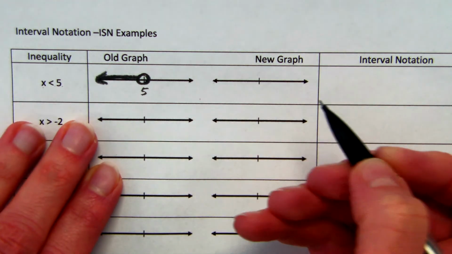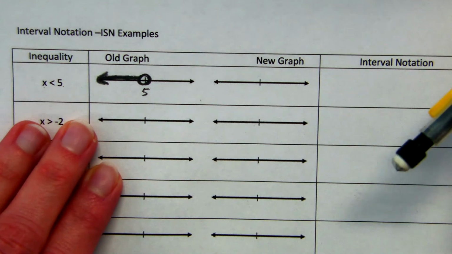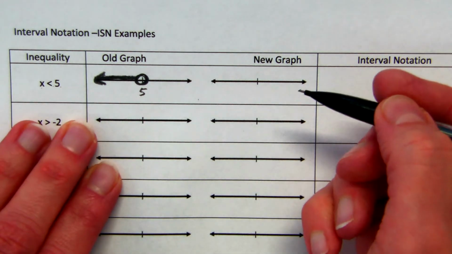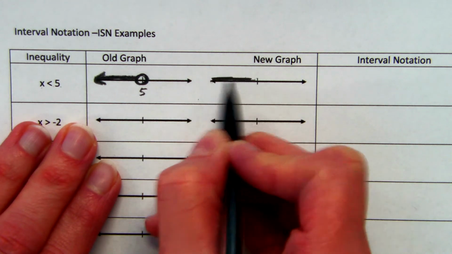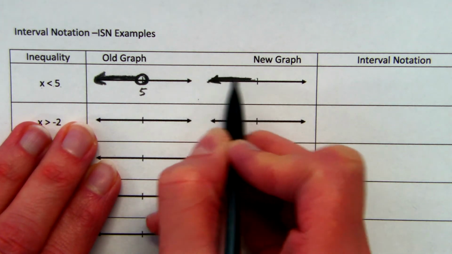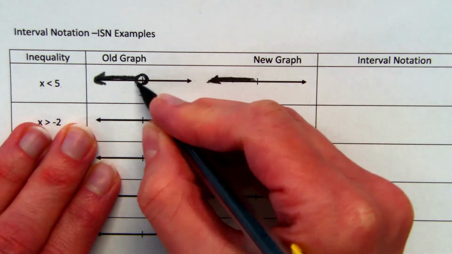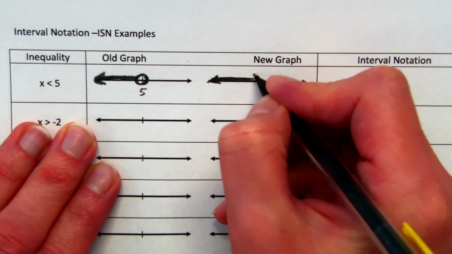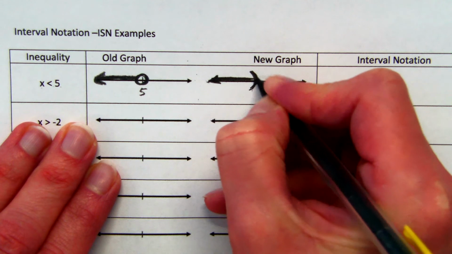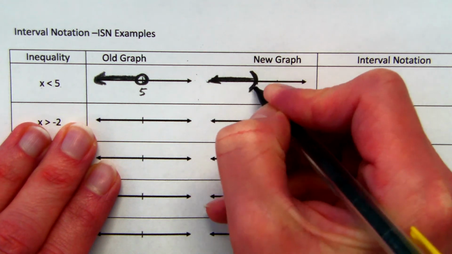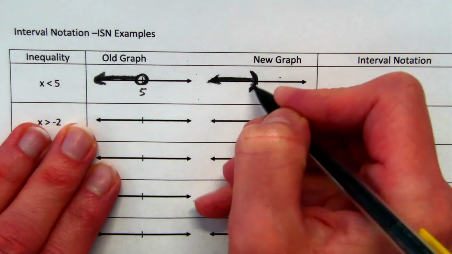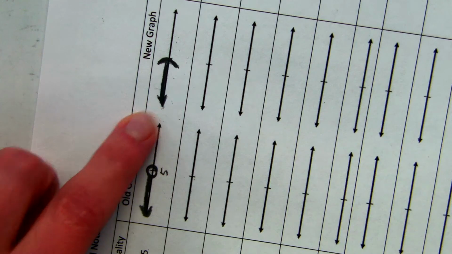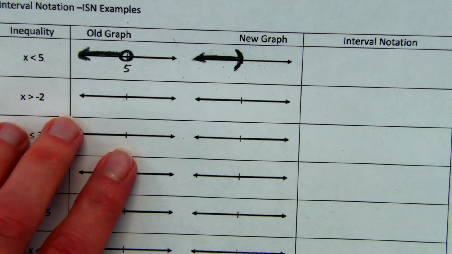Now, there is another way that you sometimes see to graph these that we've not talked about. The arrow is still in the same place, so let me put that on here. But instead of using a point that's open, they're going to use a parentheses. And the rule is the parentheses always opens the direction of your arrow. So it sort of looks, if you turn it, like an anchor, something like that. But that's what it looks like.